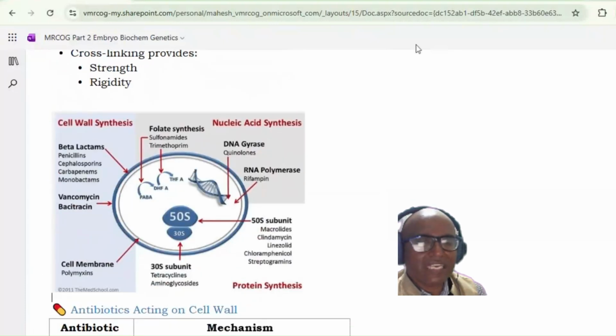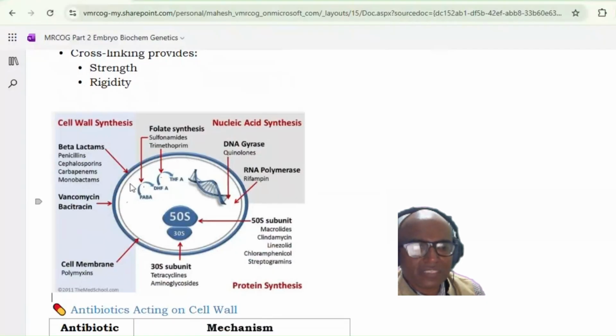Okay, so if you see the various mechanisms we are going to discuss today, the antibiotics will act on the cell wall. This is the outer cell wall, this is the cell cytoplasm, this is the cell membrane. Gram negative bacteria will also have another outer membrane after the cell wall, and between the cell membrane and this outer membrane there is a periplasmic space.